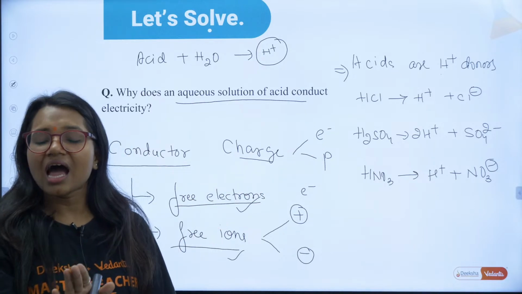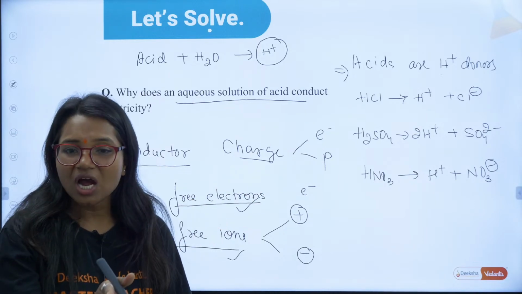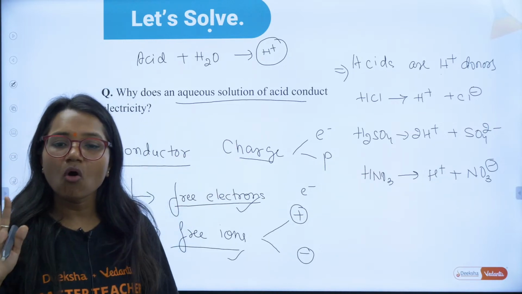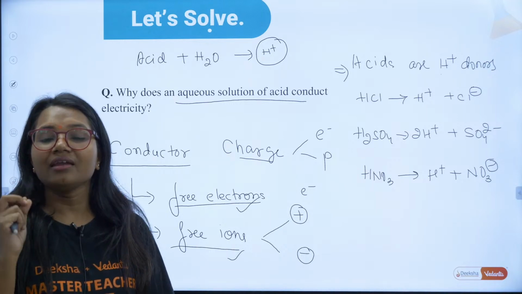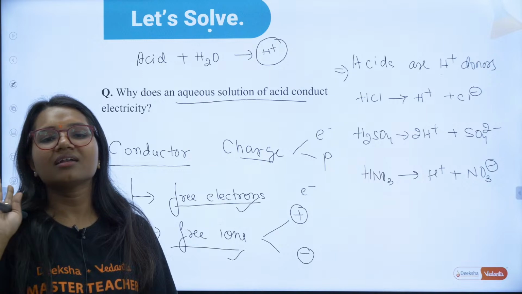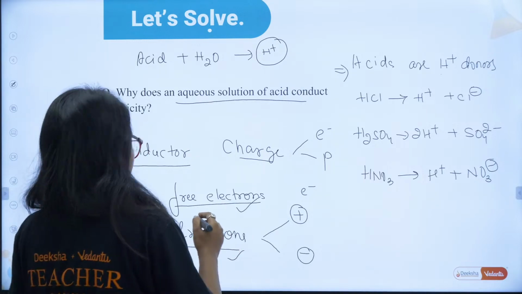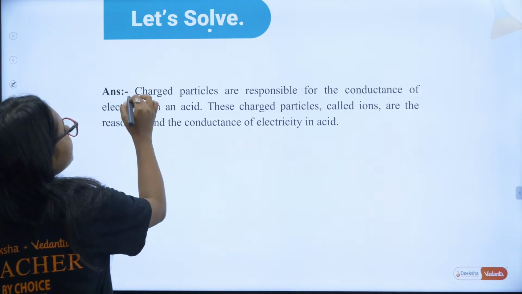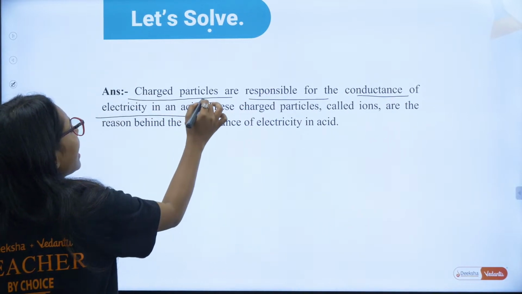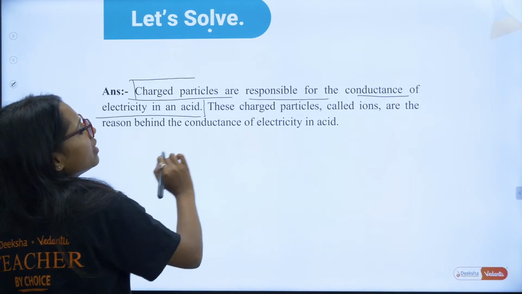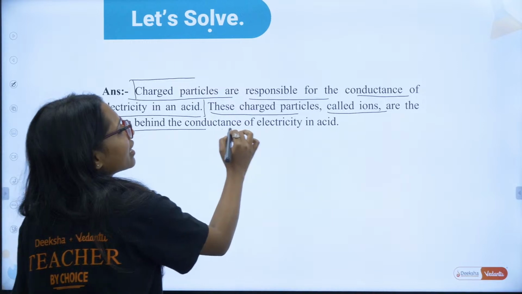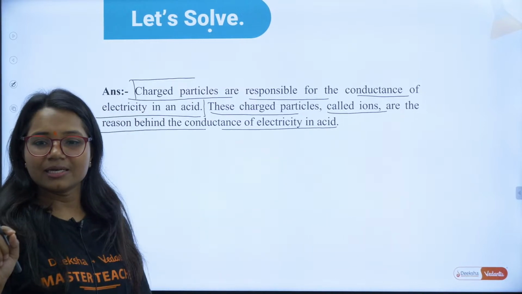H+ is a cation. H+ has positive charge, right? So when acid is dissolved in water, you will get ions. And that's why ions are there and they conduct electricity. So basically, what is the reason here? Charged particles are responsible for the conductance of electricity in any acid. These charged particles called ions are the reason behind the conductance of electricity in acid.